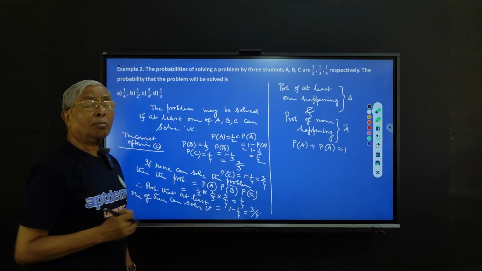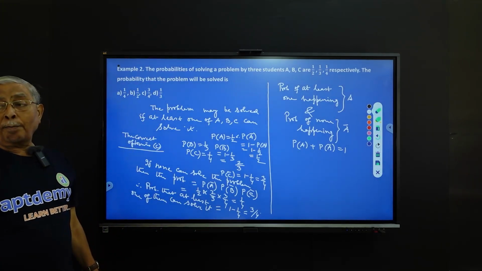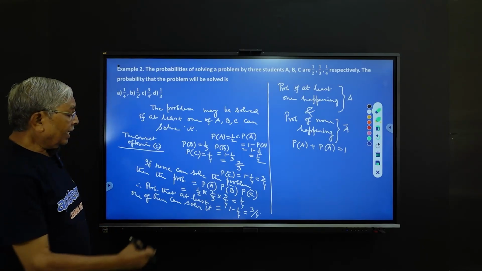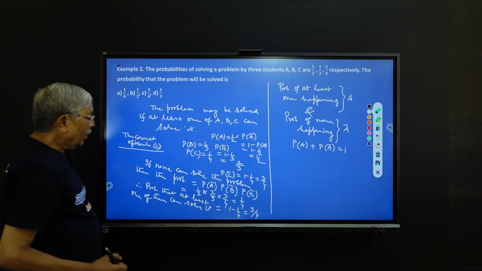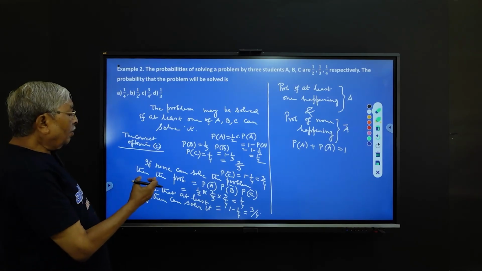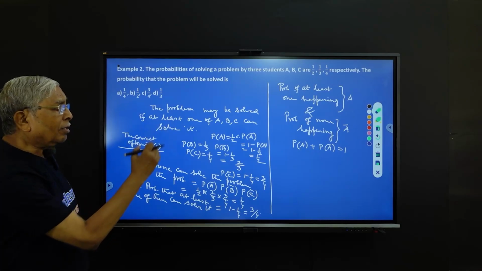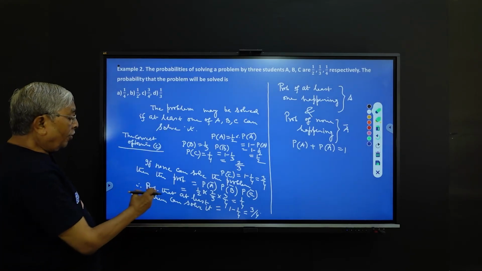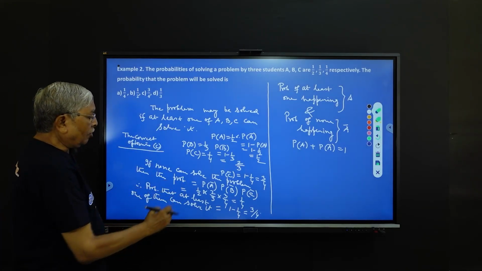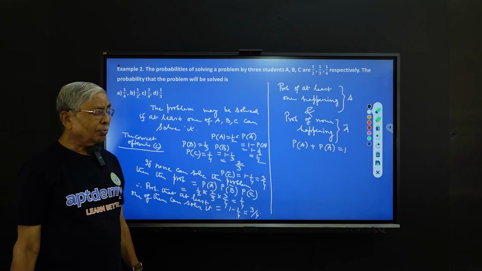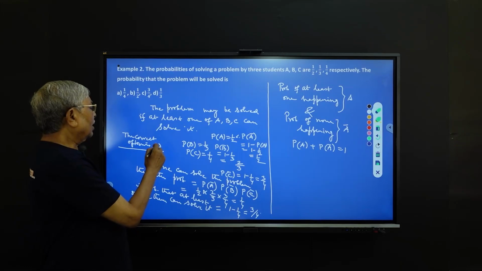So if none can solve the problem, what is the probability? P A bar into P B bar into P C bar, and that is 1/4. So the problem can be solved if any one or at least one of them can solve it. So the probability that at least one of them can solve it is equal to 1 minus 1/4, that is 3/4. So the correct option is C.